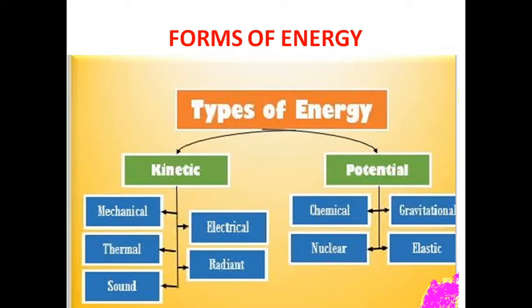Here, kinetic energy is classified into types: mechanical, thermal, sound, electrical and radiant energy. Then potential energy: chemical energy, nuclear energy, gravitational and elastic energy. These are the forms or types of energy. The sum of kinetic energy and potential energy of a body is called the mechanical energy of the body. Are you clear or not?